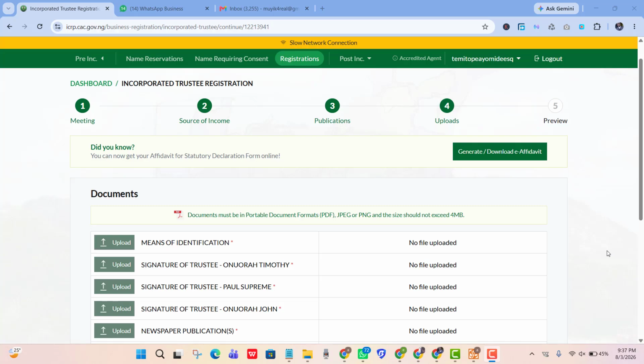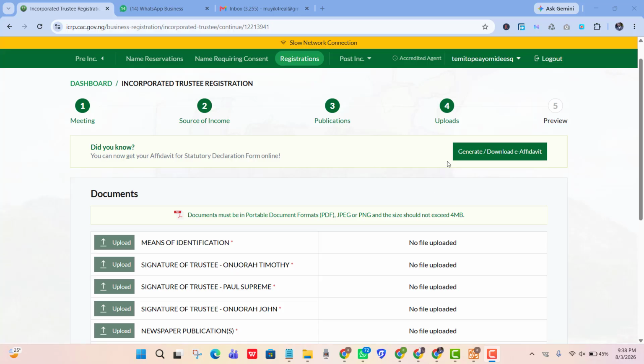Okay, so now CAC upgraded their portal. So if you are doing NGO registration, you know that one of the documents that is compulsory for you to submit to CAC, apart from the other ones, is of course your trustees declaration, for each of the trustees that are present in that NGO.